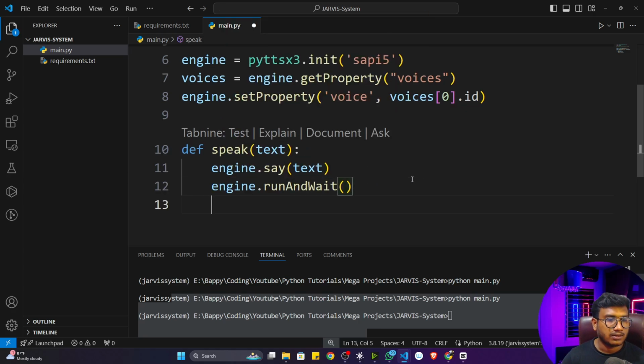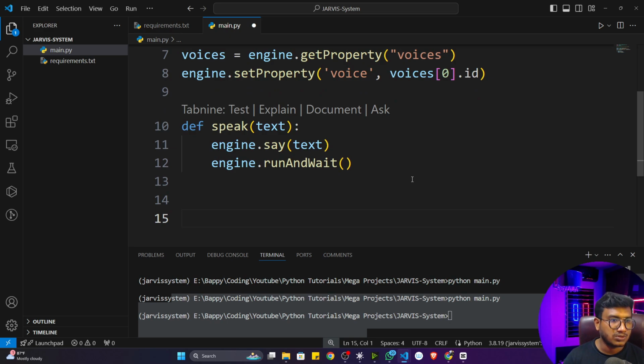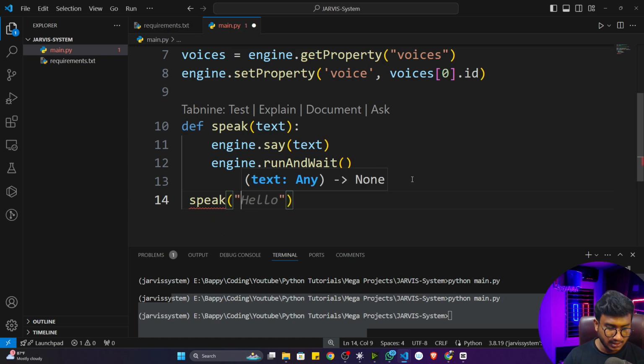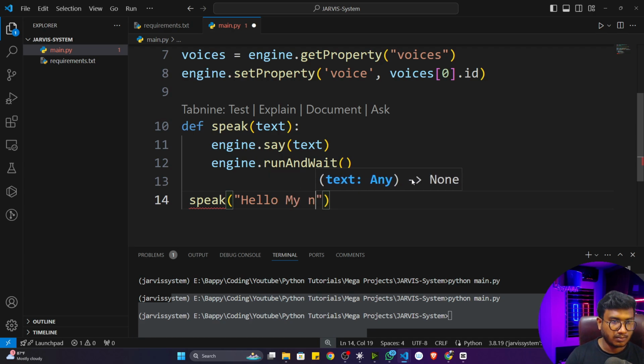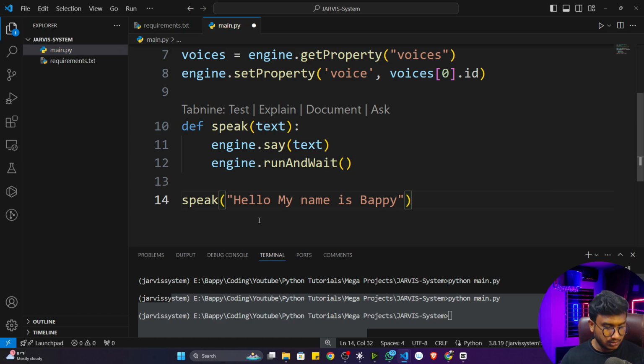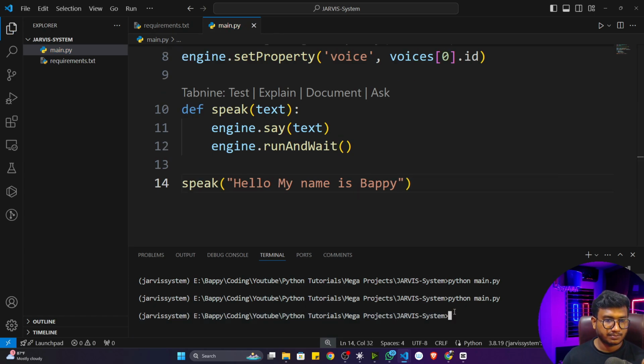Now if I want to convert any text to speech, I'll simply call this function speak. Inside that I can pass any kind of text. Let's say I'll give hello, my name is Bappy. Now let me save and execute the program. Hello, my name is Bappy. I think you have heard.